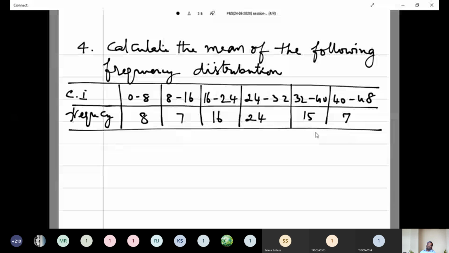Now, for this problem, we have to use the step deviation method.